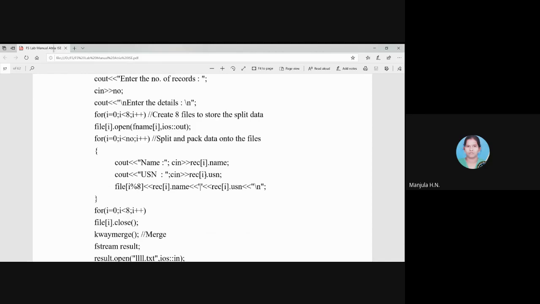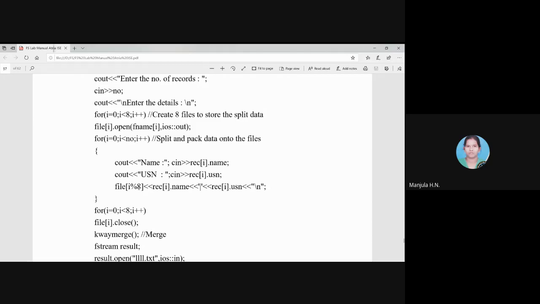As I have told, we can use 8 files, and we have to specify the file in which we are storing this particular record. That is done with the first. What we are doing is, whatever the record we have read, name and USN, is packed with the special characters. That is, name is delimited with a pipe, and then USN is delimited with the /n. So record is packed, and we are redirecting it to file of I modulus 8.